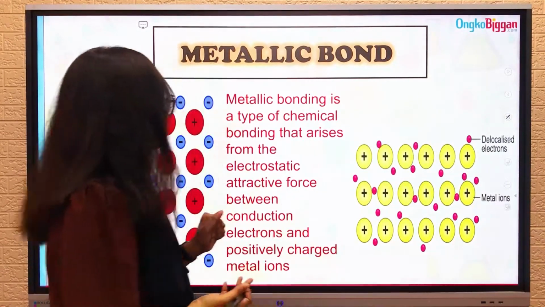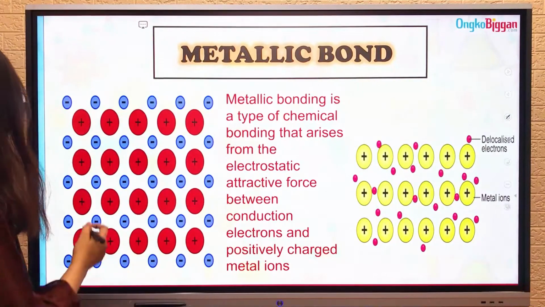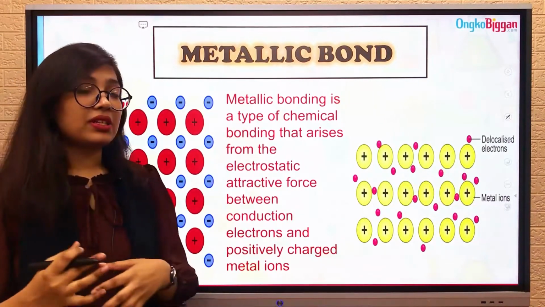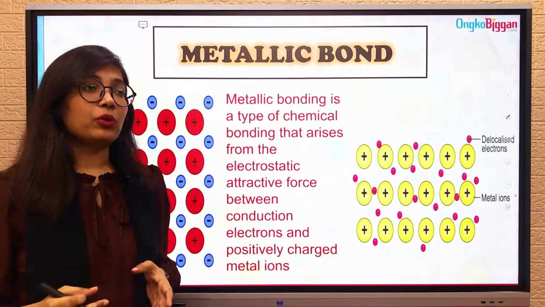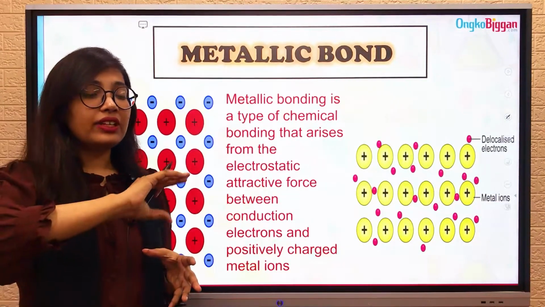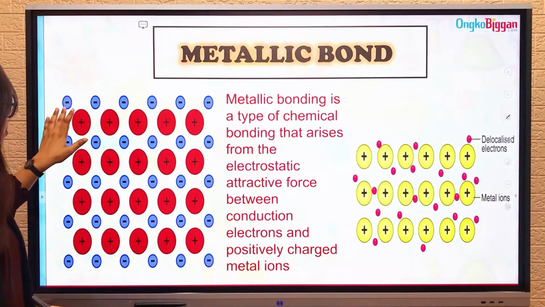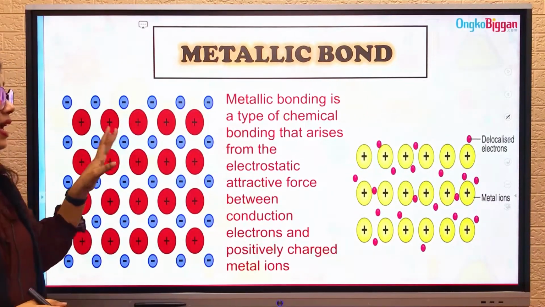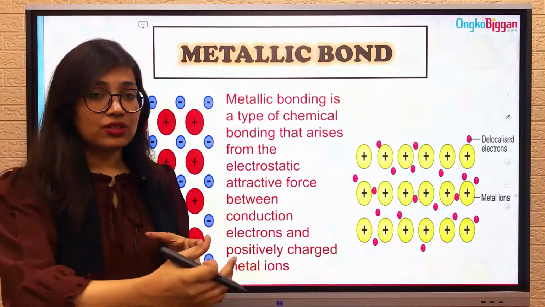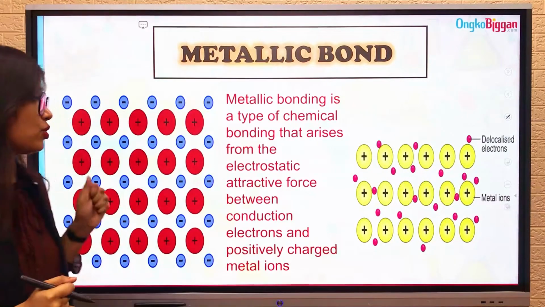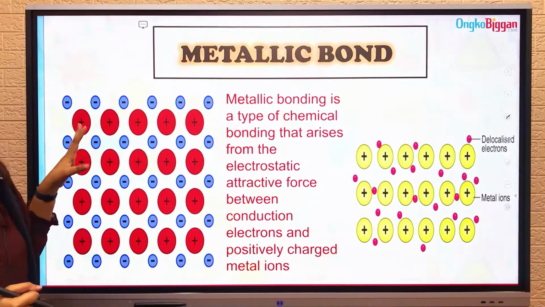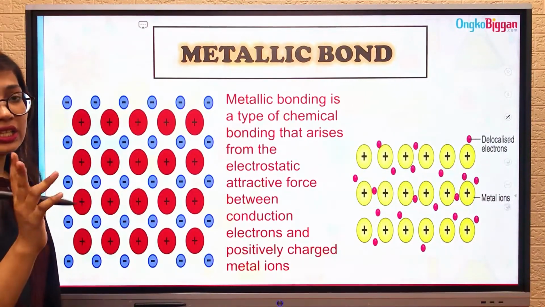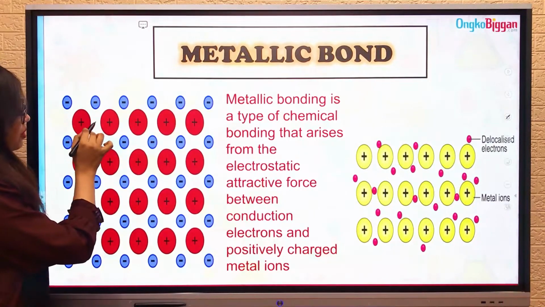So in a metal chunk, you can consider this a metal chunk. These are called atomic cores. Why are they called atomic cores? They're called atomic cores because the metals can easily donate electrons, right? So what they do is they release these electrons. See, these are the electrons which have been released from the outermost energy levels of these atoms. And when the atoms release the electrons, they become positively charged, and that's why they are called atomic cores or positively charged ions as well. So these ions should repel each other, right? There should be a repulsive force between them.